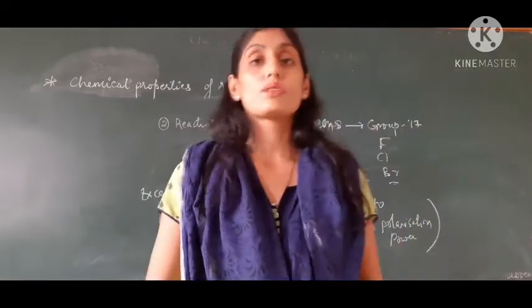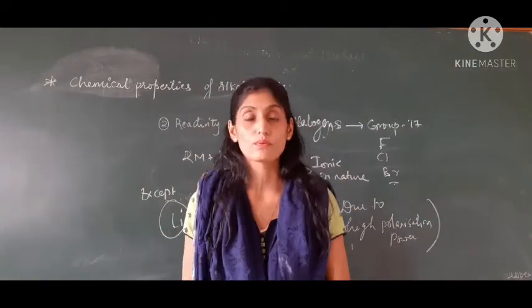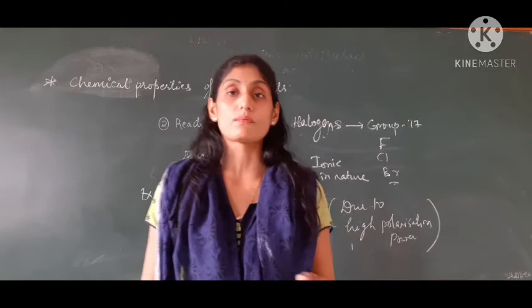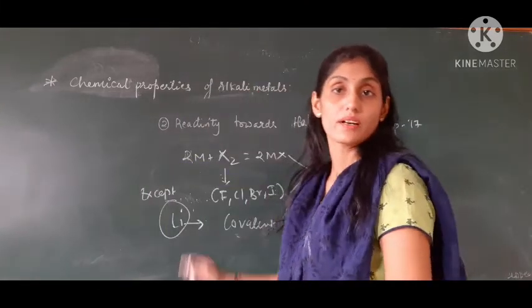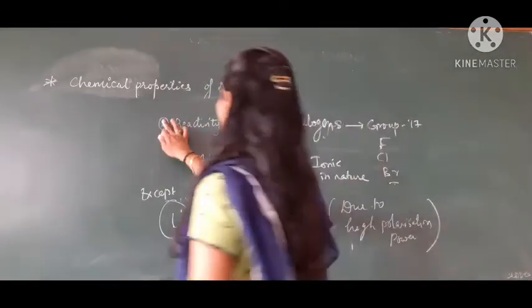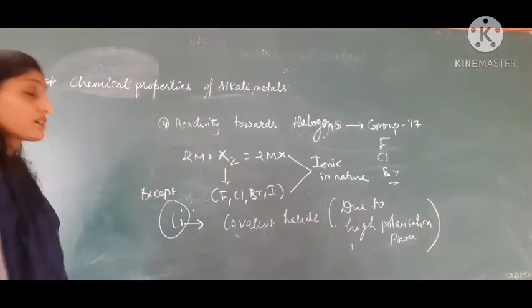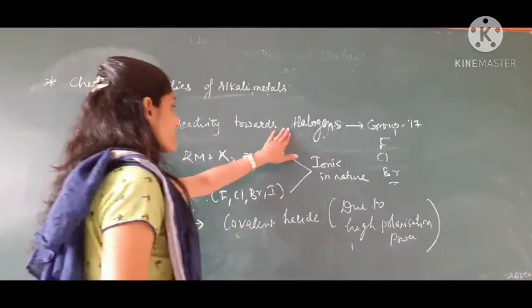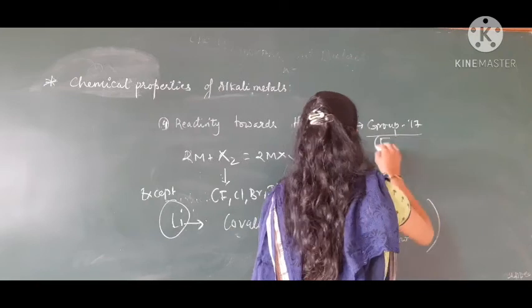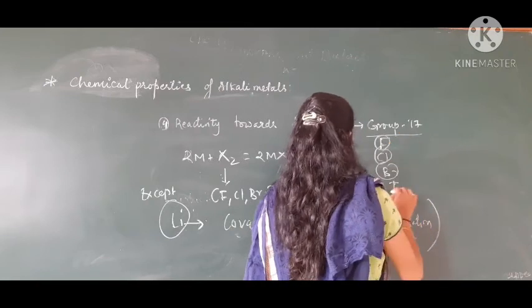So it is about the more electronegative and more electropositive, which we are going to learn in chapter number 4. So already we have learned about three particular reactions. This is the fourth one: reaction with halogens. Halogens are group 17 members. They are fluorine, chlorine, bromine and iodine, children.